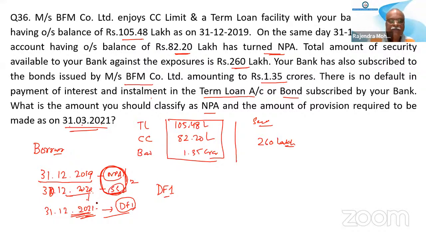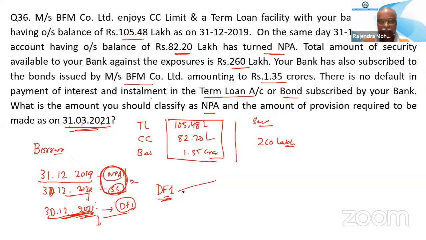Next, how long does DF1 stay? 1 year. So 1 year is 31st December 2021, or 30th? Okay, 30th, I agree. Then 31st March falls under this or beyond this? 31st will fall in the next category, DF. This is December 21, this is March 21.